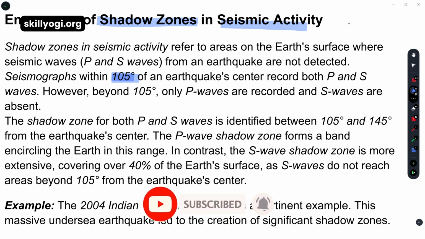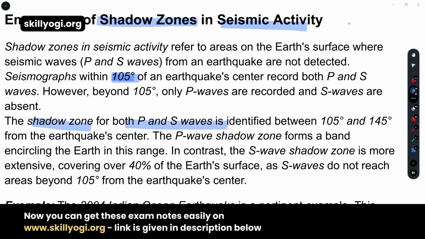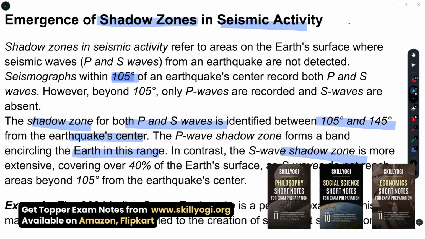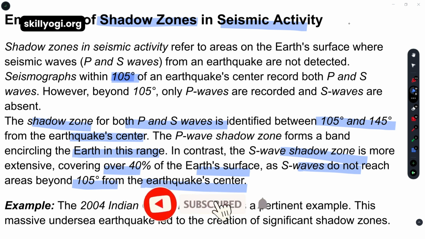So for both types of waves, what is written there? The shadow zone for both P and S waves is identified between 105 and 145 degrees from the earthquake center, or you can say the focus. The P wave shadow zone forms a band encircling the earth in this range, and the S wave shadow zone is more extensive, covering over 40% of the earth's surface. S waves do not reach areas beyond 105 degrees from the earthquake center, but P waves can reach over the boundary.